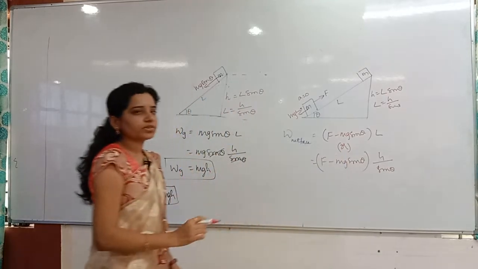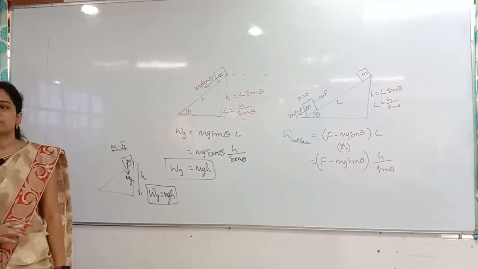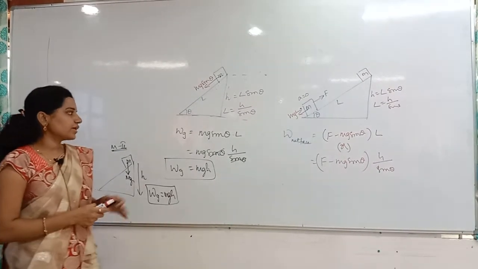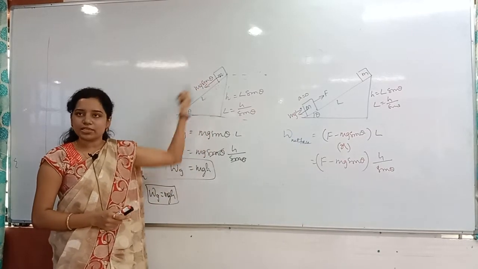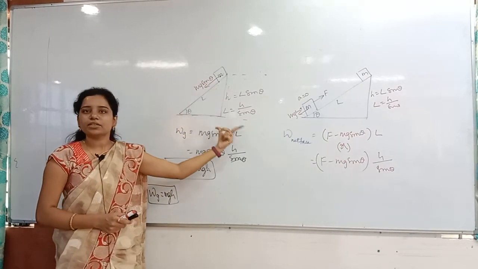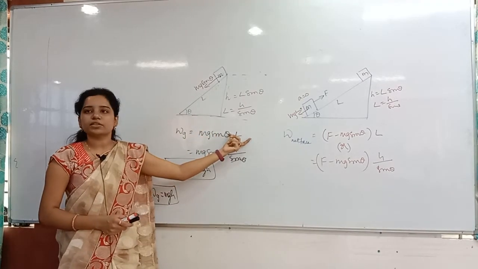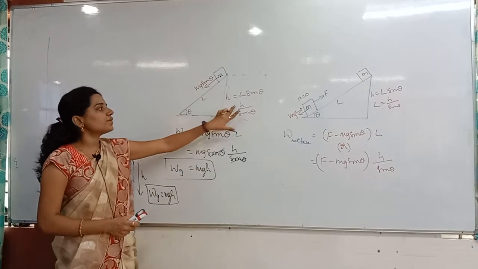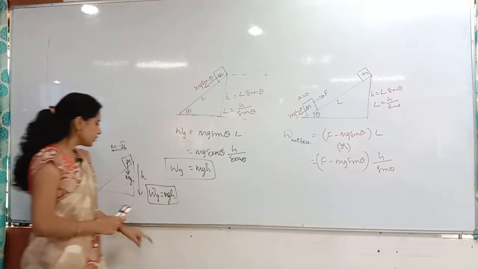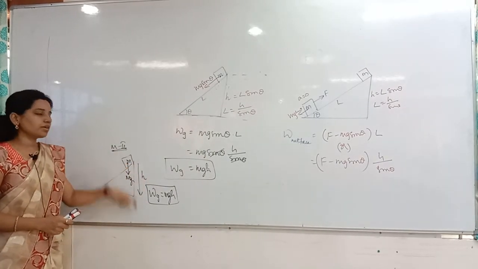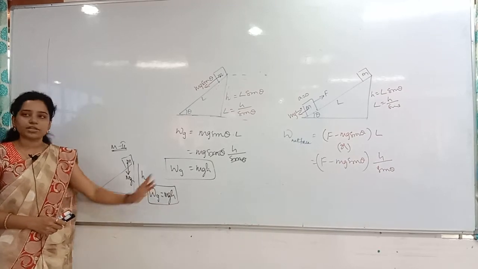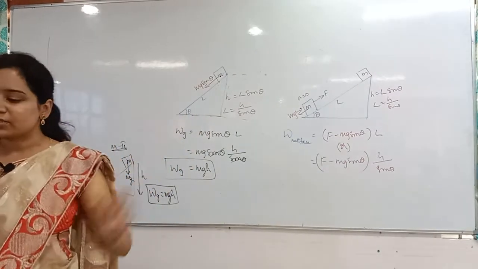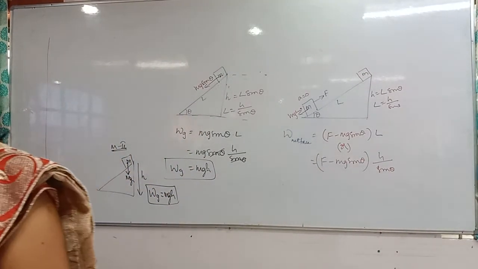Always, in whichever direction the force is there, in that direction only you have to consider the displacement. For the previous problem also we did the same thing. The work done by gravity: mg sin theta is acting in this direction, and the displacement in this direction is L, so I considered mg sin theta into L. In the place of L I have written H by sin theta. Otherwise, mg was acting in the downward direction, and I considered the displacement also in the downward direction, so I directly got mgh. Clear? Don't get confused: force and displacement should always be in the same direction. Next problem.